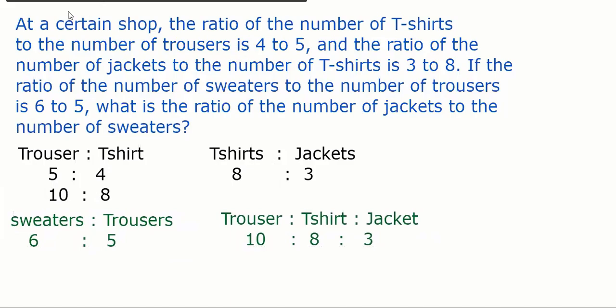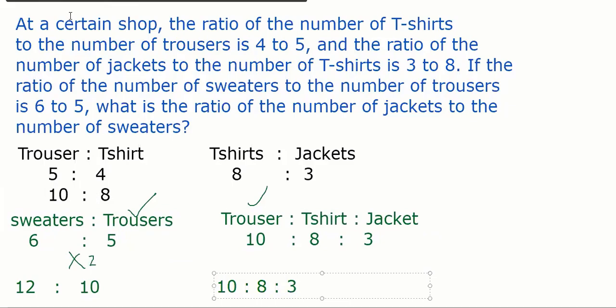So how will you combine this ratio to 1? Here trouser and trouser are common. So multiply with 2 here. So trouser becomes 10. So if you see, sweaters will become 12, trouser becomes 10. And here, trouser anyway 10, 8, 3.